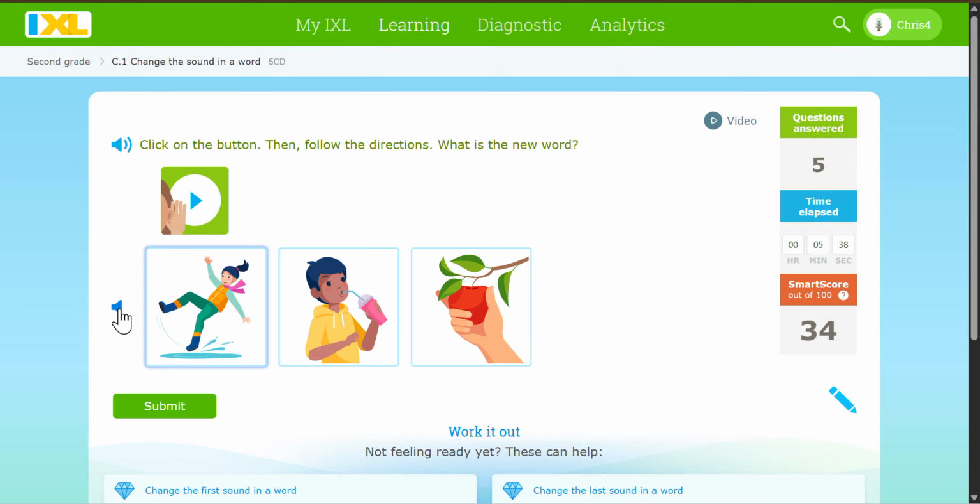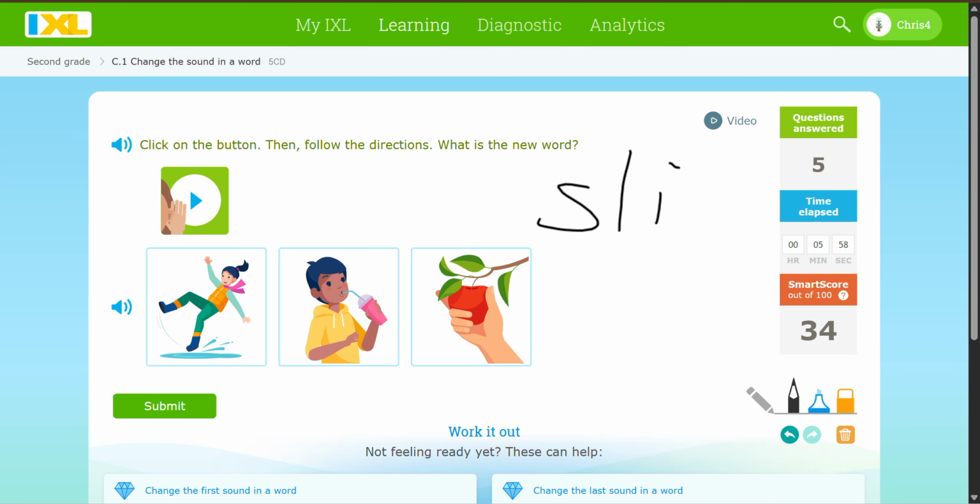Say the word slip. Say the word slick. Do you hear the k at the end? Now say slick, but change the k to p. So guys, it said slick. We can do slick, and then say the word slick. Do you hear the k at the end? Now say slick, but change the k to p.